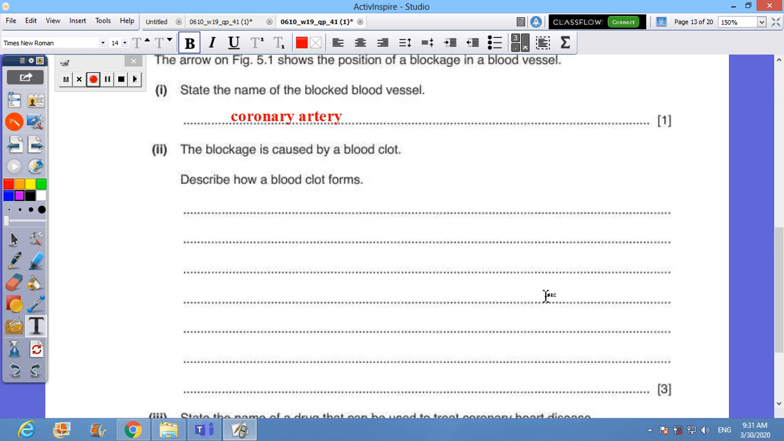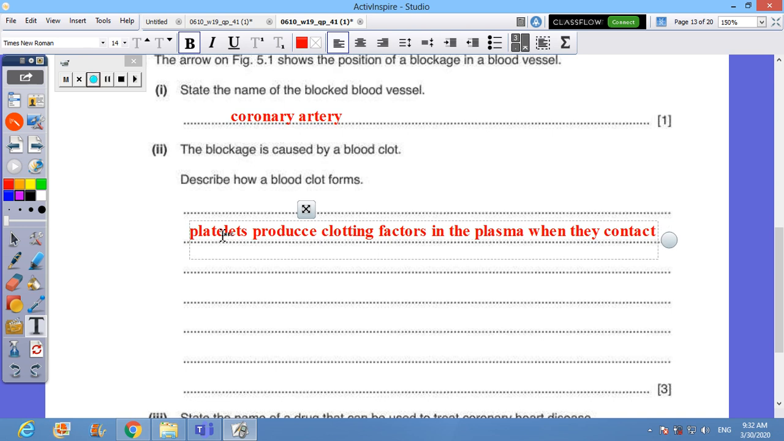Describe how a blood clot forms. The cell parts responsible for the blood clot are platelets. They produce clotting factors, which we don't need to know about in detail. Where do they produce them? In the plasma. When? Every day? Nope. When they contact a rough surface.